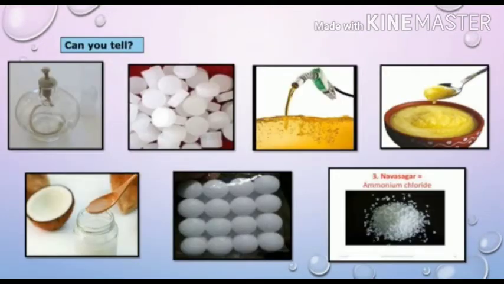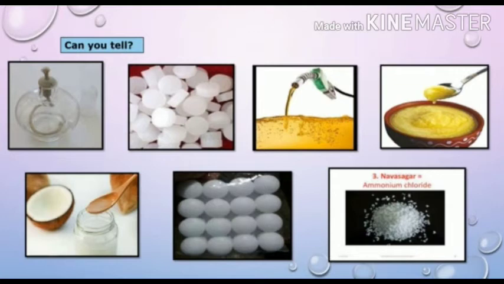Now can you tell? Consider the following substances: spirit, camphor, petrol, ghee, coconut oil, naphthalene balls, ammonium chloride. Ammonium chloride is also called Navsagar.